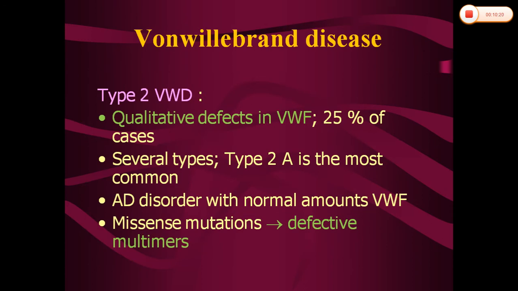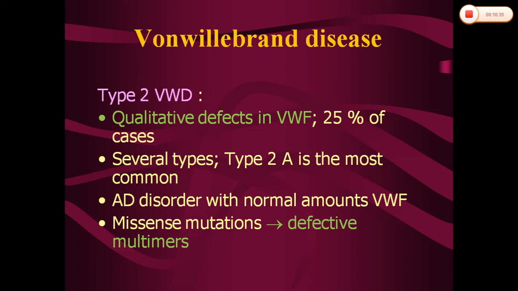Next one is type 2 von Willebrand disease. It is characterized by a qualitative defect in the von Willebrand factor. It accounts for almost 25% of cases. Several types have been described, of which type 2A is the most common one, and it is an autosomal